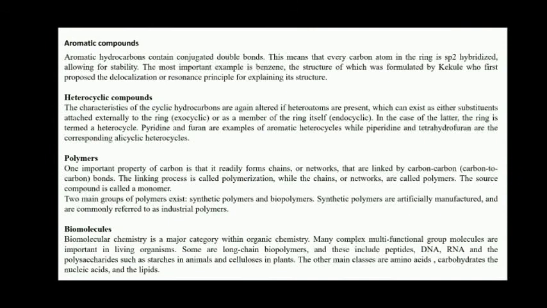The individual unit of the compound is termed a monomer. Two main groups of polymers exist: synthetic polymers and biopolymers. Synthetic polymers are artificially manufactured and are commonly referred to as industrial polymers. For examples,